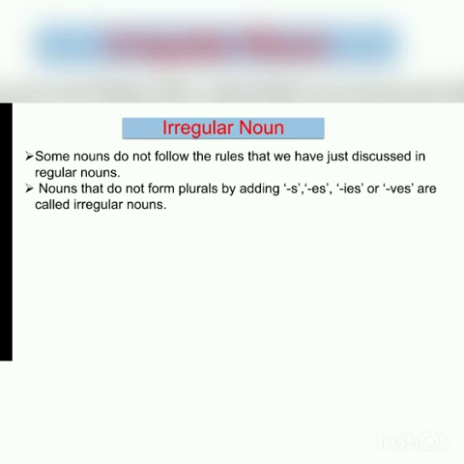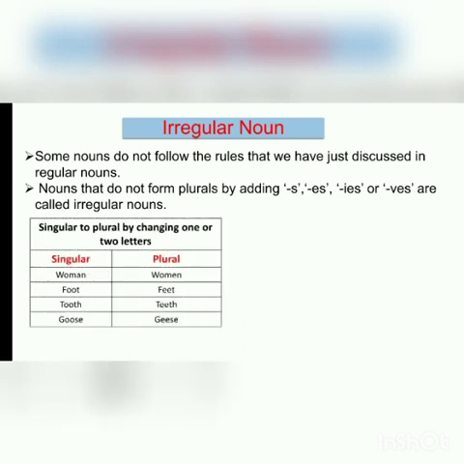Now moving on to irregular nouns. Some nouns do not follow the rules that we have discussed in regular nouns. Nouns that do not form plurals by adding s, es, ies, ves are called irregular nouns. A few nouns are made plural by changing one or two letters.